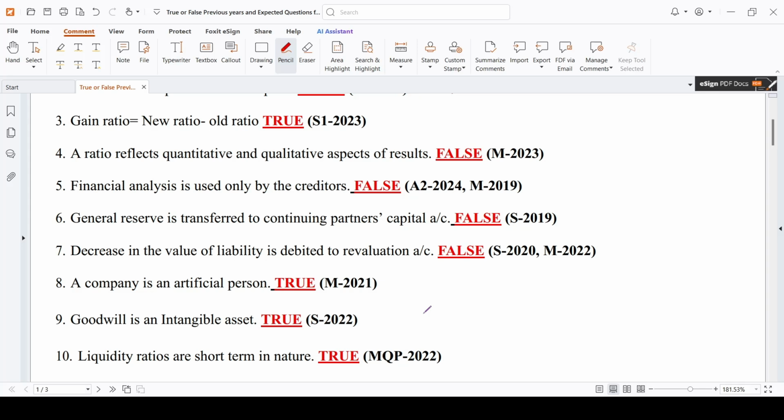Okay. Decrease in the value of liability is debited to revaluation account. The value of the liability decreases, that will become an income to us. So it will be credited to the revaluation account. It is not debited. Liability value decreases.